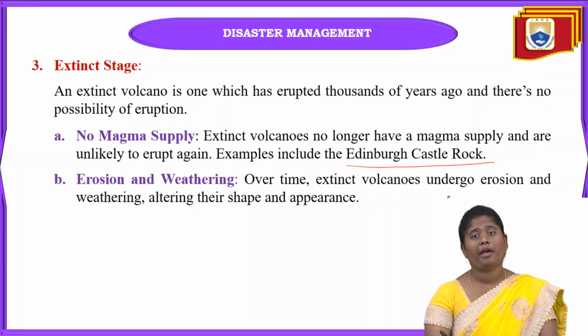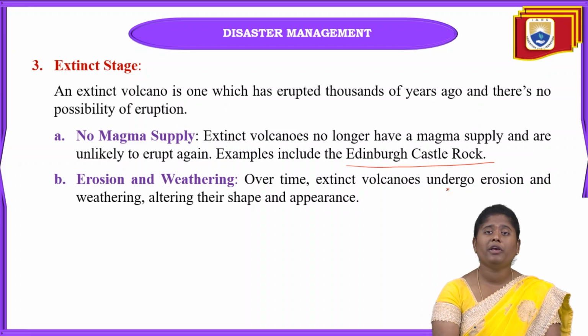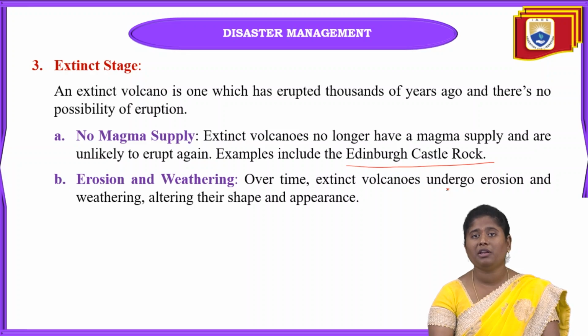And next, erosion and weathering. Automatically, when these extinct volcanoes are there, they will undergo erosion and weathering conditions. Mainly because of this erosion and weathering, they alter the shape and appearance of the earth surface.